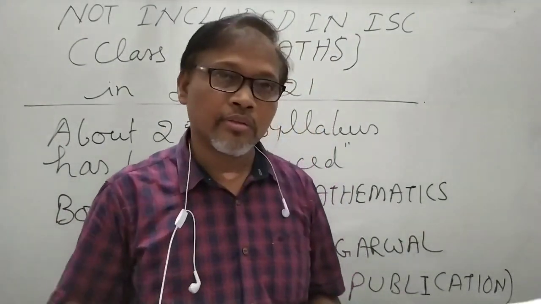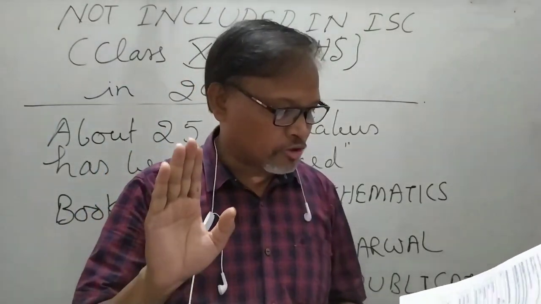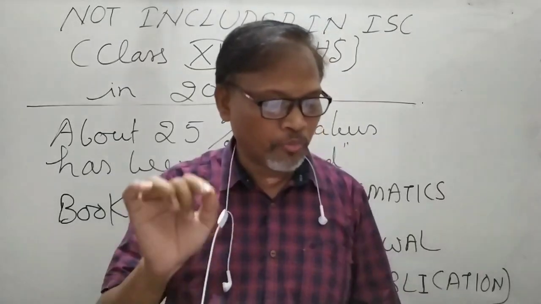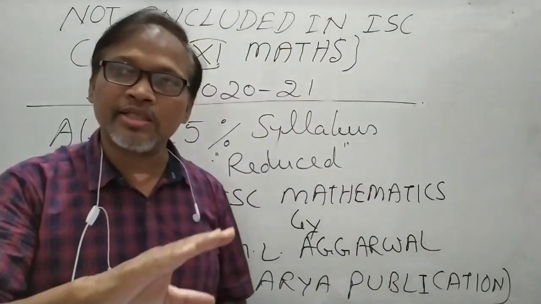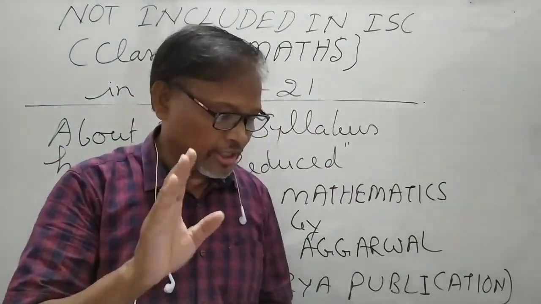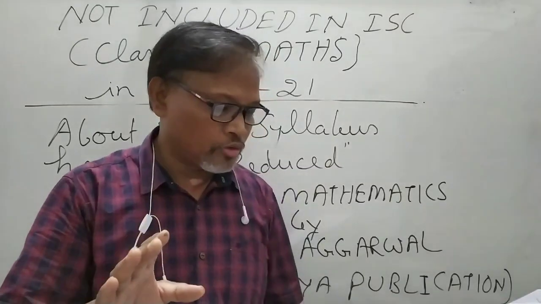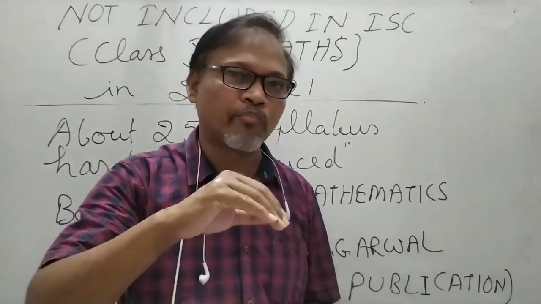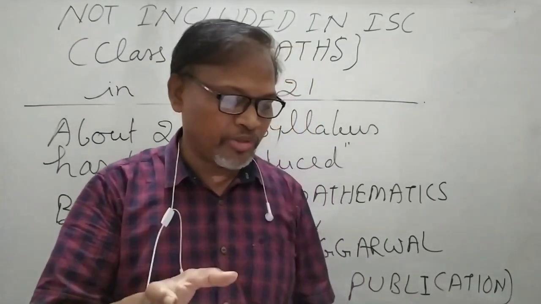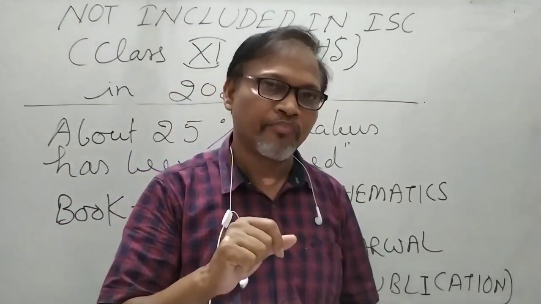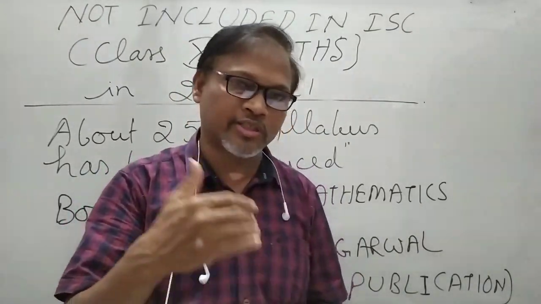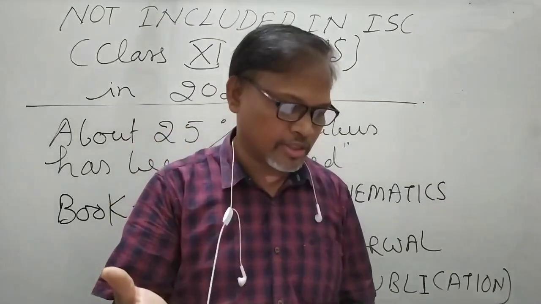According to this, exercise 1.3 and 1.4 will not come in section C, statistics. Those who want to study it, because there are two sections: section A is compulsory for all, but for section B and section C there is a choice. Some students can opt for section B or can go for section C.